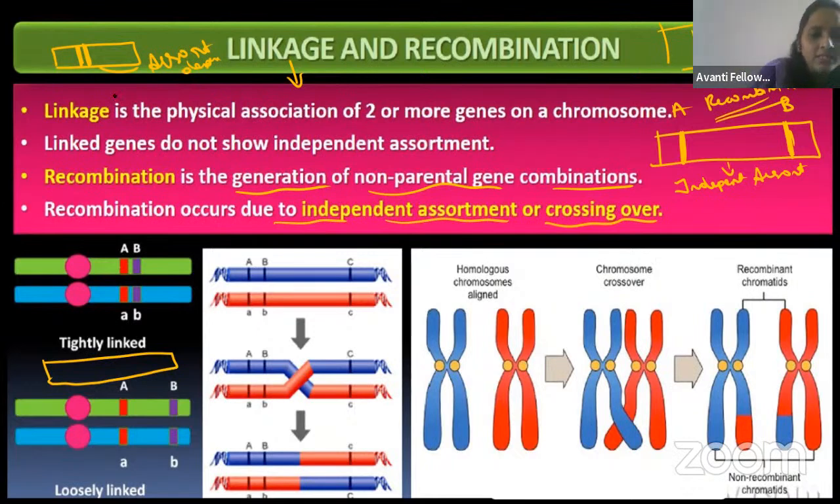Then coming to the genes which are together only, the distance between them is very less. So they will assort dependently only, they will go together only. That is the reason recombination will not happen in the linked gene, and the linked gene will not show independent assortment. Wherever the recombination is happening, there the genes will show independent assortment. That's it. Two things you have to remember here.